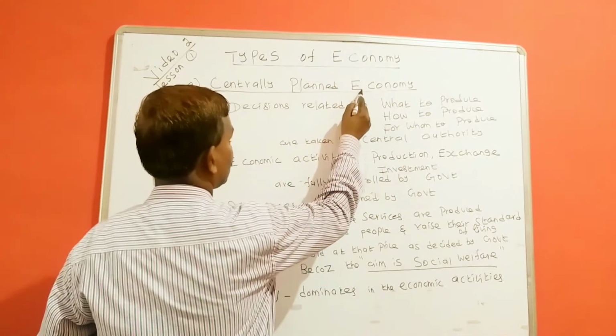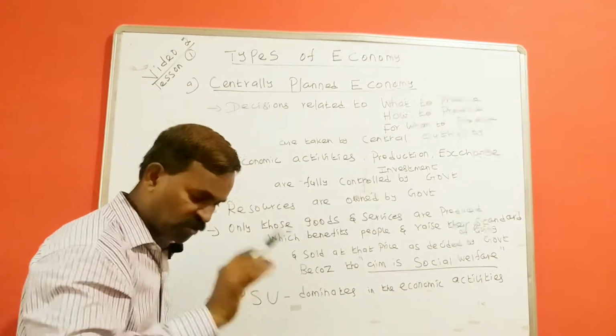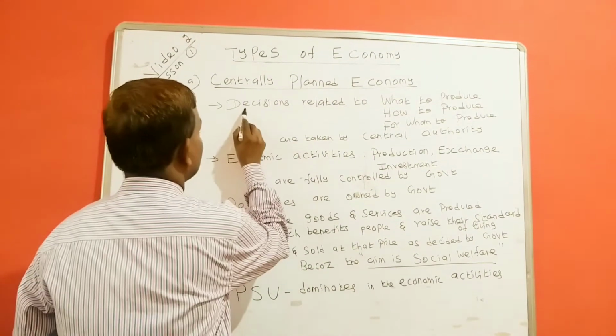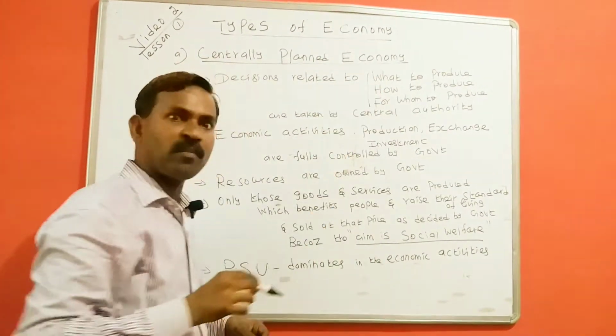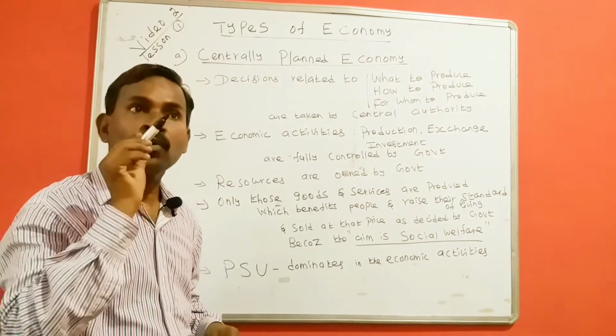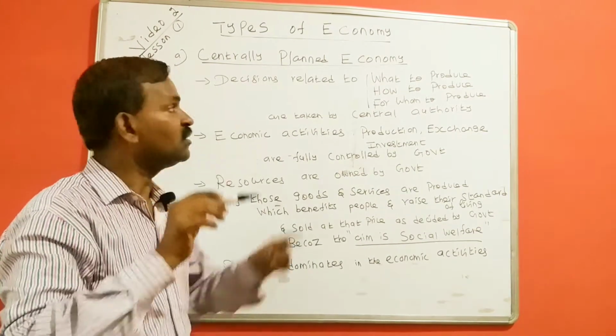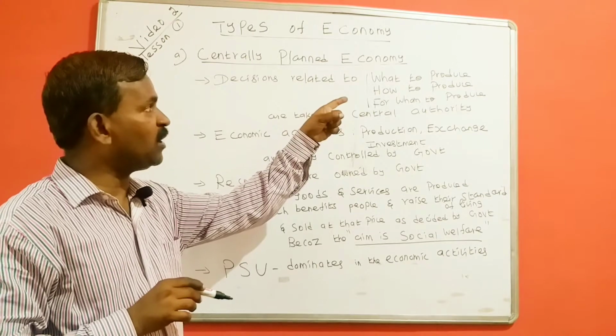The economy in which the decisions related to these problems, these are economic problems. Who is going to make the decision related to these economic problems?